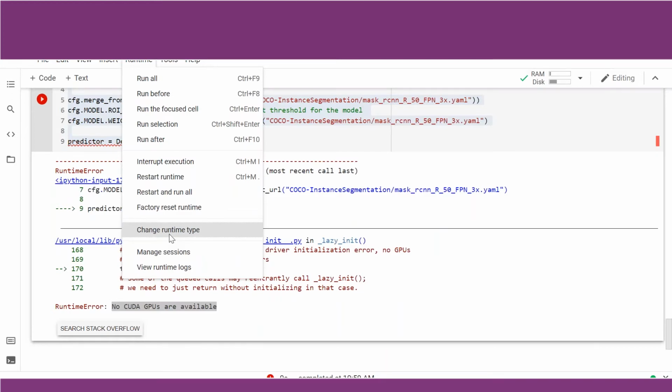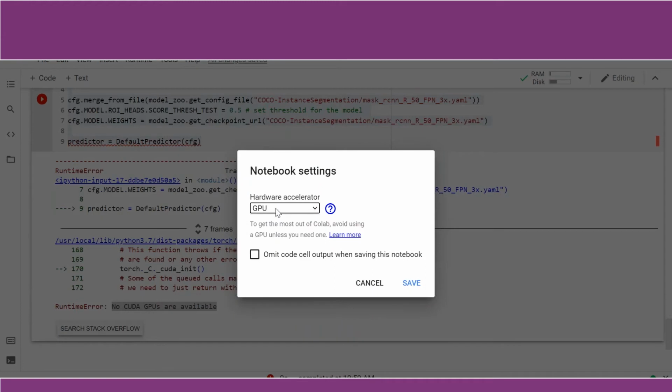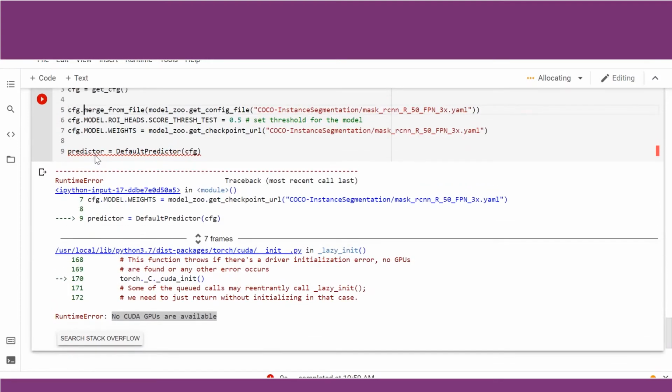Let us look into the runtime settings. Runtime or edit. Let us look at notebook settings. If you can see here, the mistake we had made was that we had not enabled GPU. So it is giving us an error that no CUDA GPUs are available. The code is configured to run on a GPU platform. We had not provided that platform. So we had to change this hardware accelerator to GPU. Let us save it and now run this again.